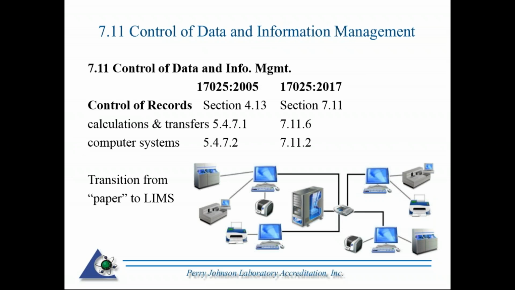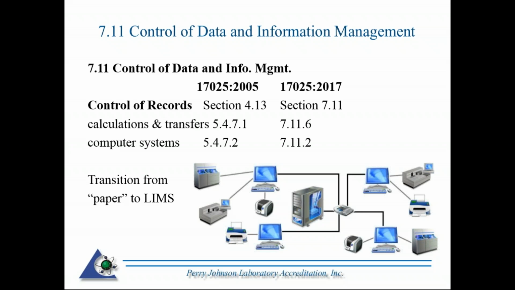Section 7.11 is control of data and information management. We have a correlation up there, 2005 and 2017. In 2005, it was captured, it was specified. You had to control access and protect your records.